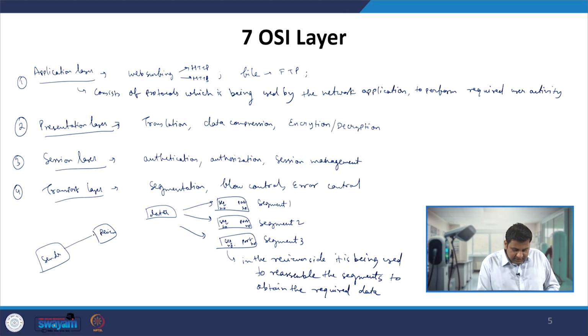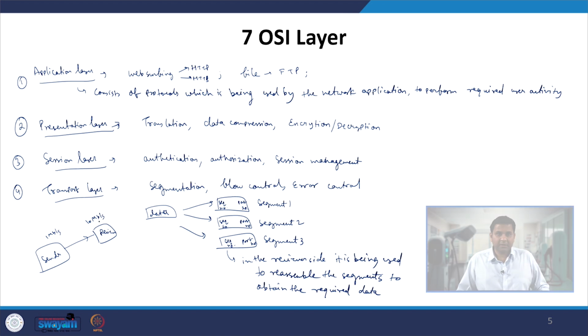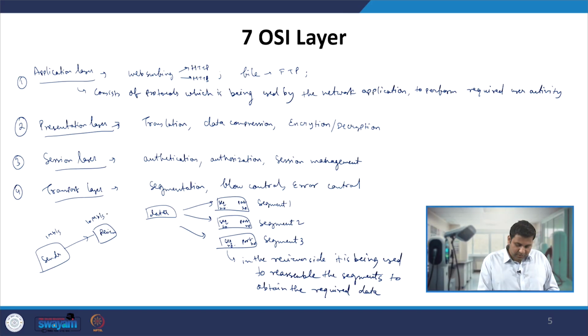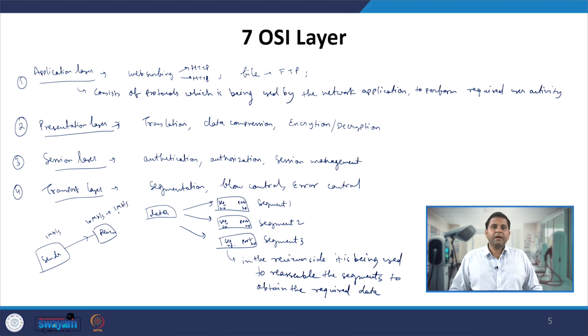Whenever the sender is sending messages to the receiver, let us say the sender is able to send 1 Mbps of data, however the receiver is able to accept 10 Mbps of data. Now obviously there is a mismatch between the data rates. So that is when a message will be sent to the receiver to change its 10 Mbps receiving rate to 1 Mbps receiving rate, and that is when flow control is ensured. That is when the loss of data can be avoided. Similarly, the other way around could also be done.